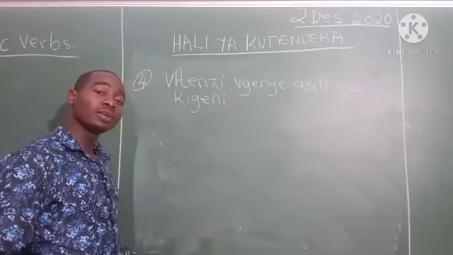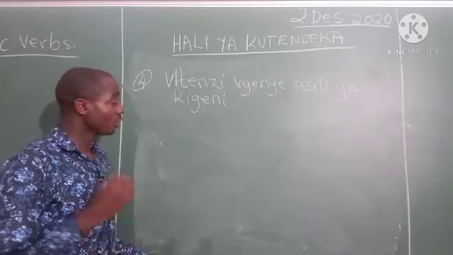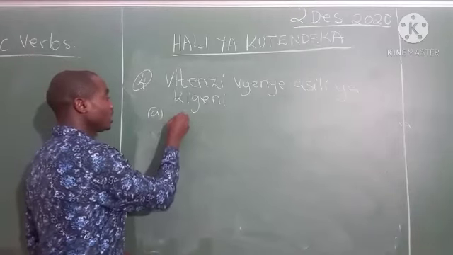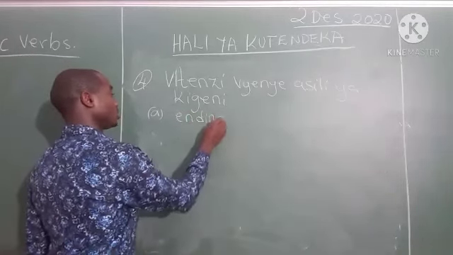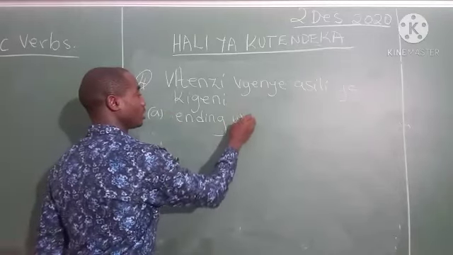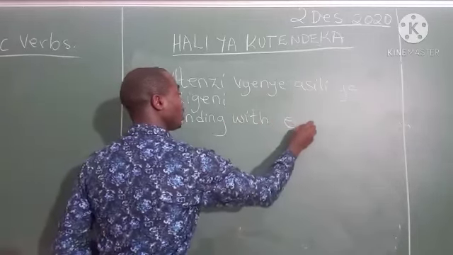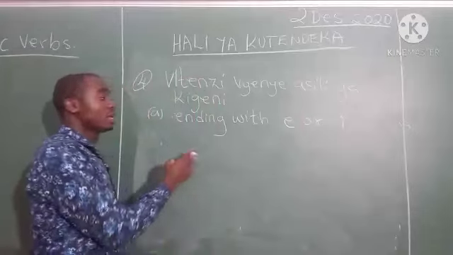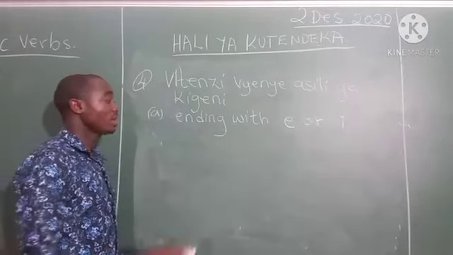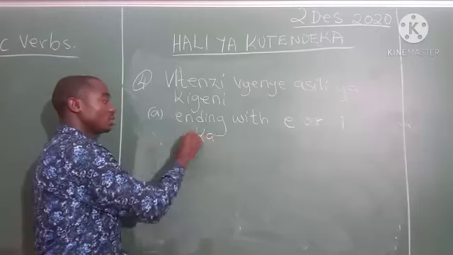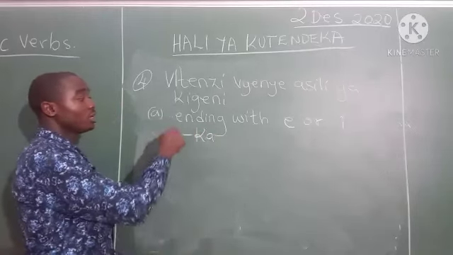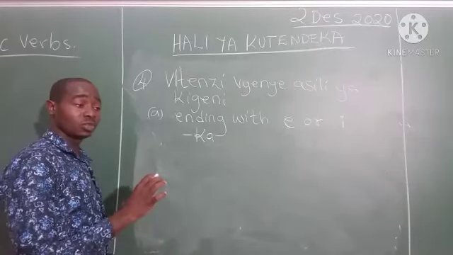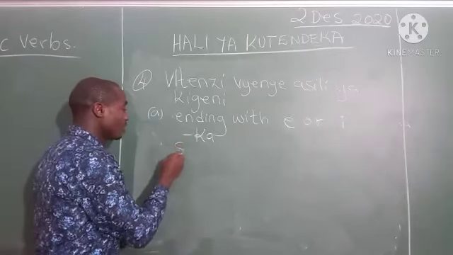These foreign verbs here, they are made stative. We have one category here. We have part A, those ending with E or those ending with E or I. Those ending with E or I, they are made stative by adding ka. They are foreign verbs, and they don't follow the rules of Swahili verbs properly. So here we have samehe.